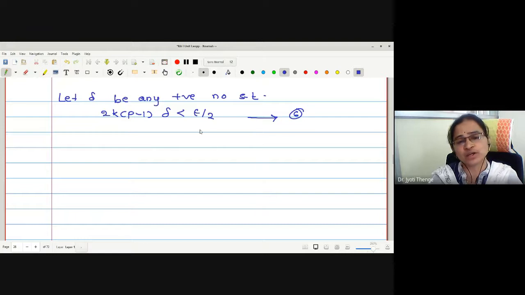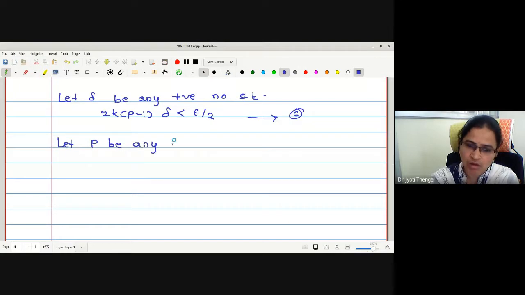Now I am not going to explain this because earlier, in the previous case, we have discussed it, right? Now what's the next step? Take a refinement of P and P2. Let P be any partition with norm of P less than delta.